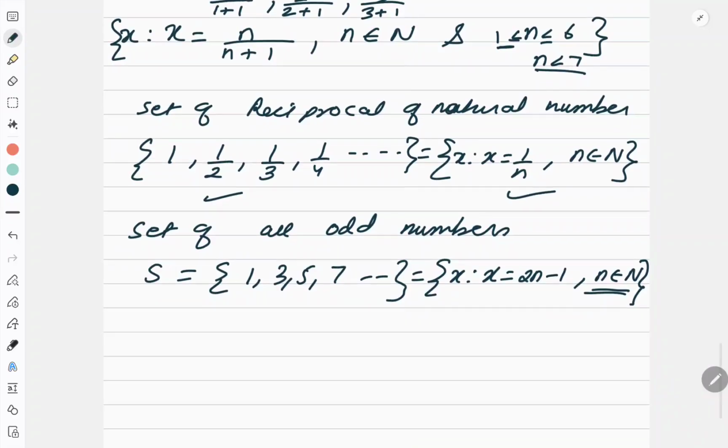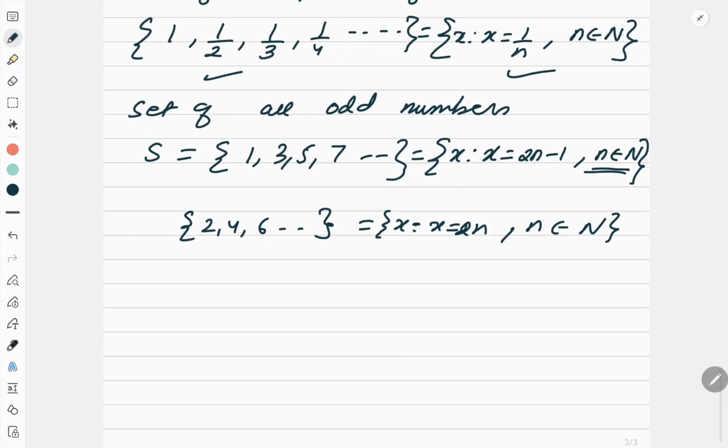In the same way, if I say the set of even numbers, how will you define it? 2, 4, 6, like this. And this will become x such that x is equal to 2n, and n belongs to capital N. Done. Even numbers also. Right?